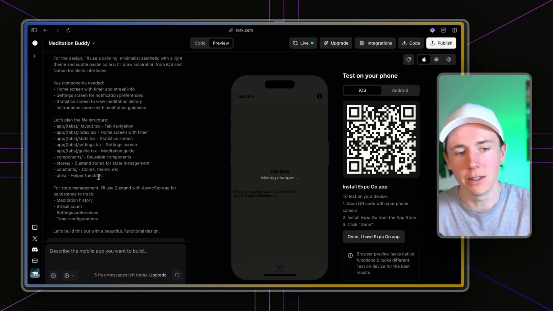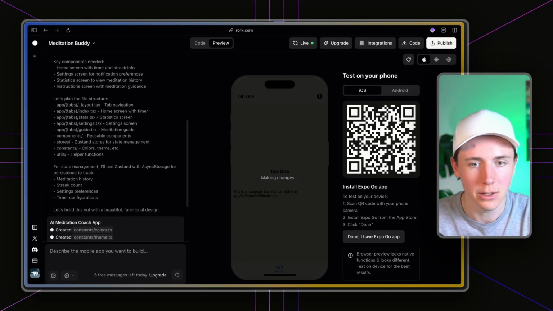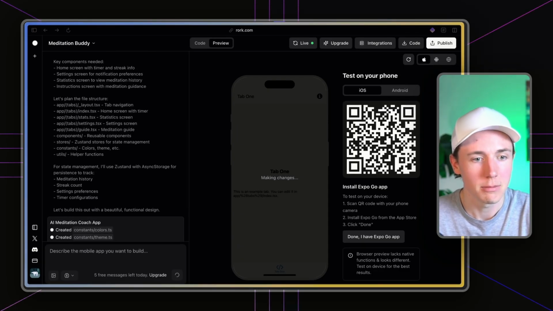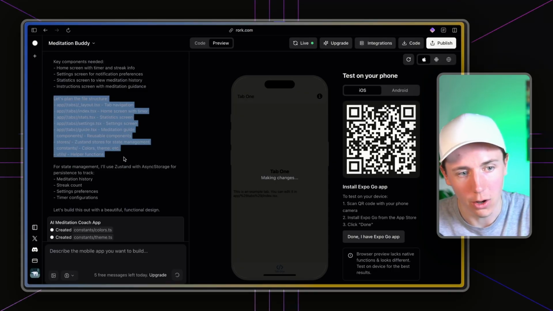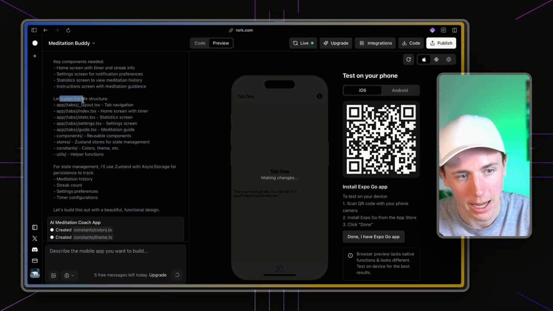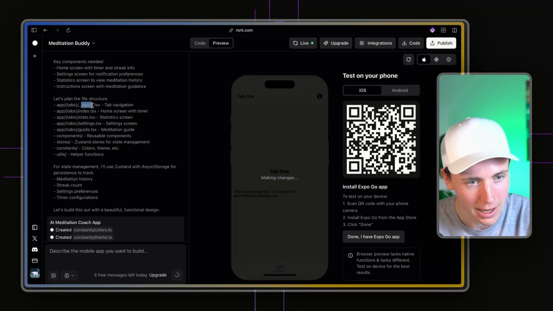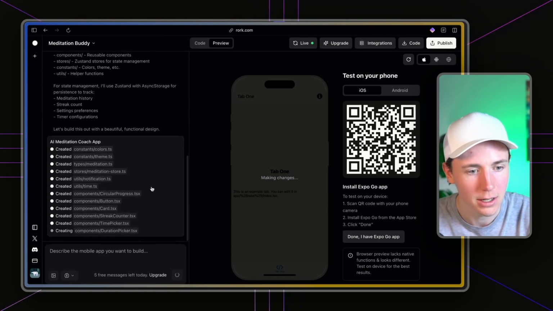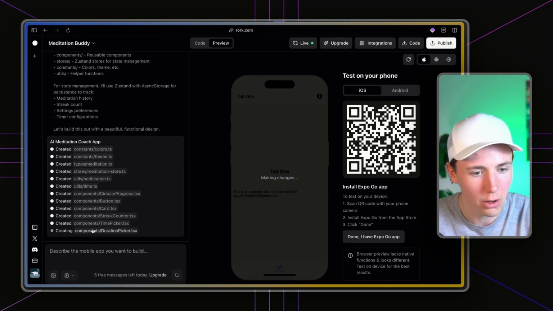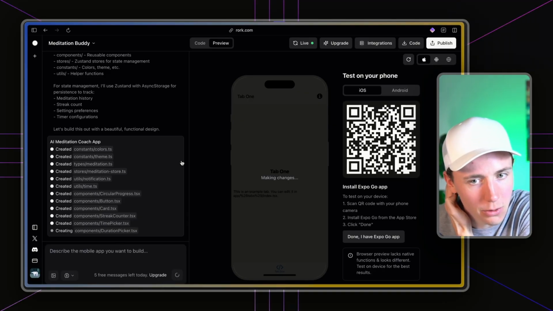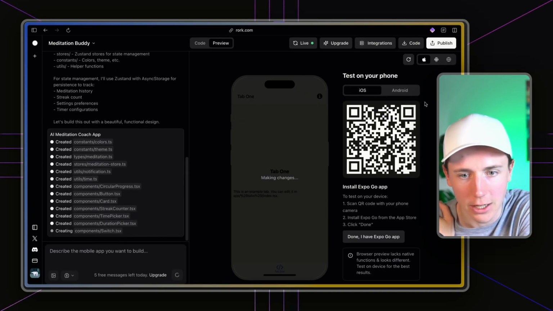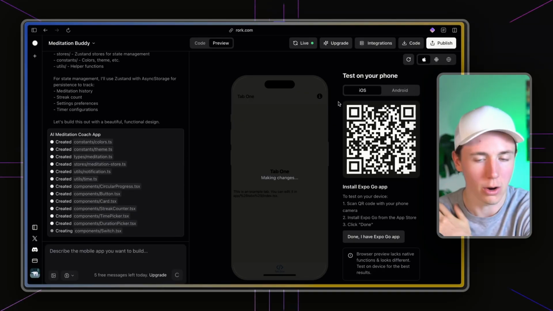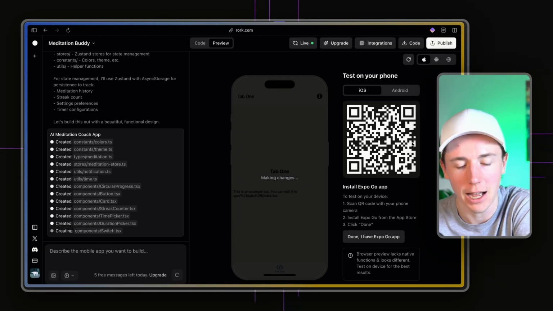So even if you're not a developer, you can still build this, right? Because I'm not a developer. I don't know what all this means. I don't know what app/tabs/_layout.tsx means. I mean, it literally tells me tab navigation, home screen, stats, but I don't know what this means. And so it's creating all of these, and it's still running. And the cool thing here is we can actually just go and literally scan a QR code and start seeing the app live on our phone.